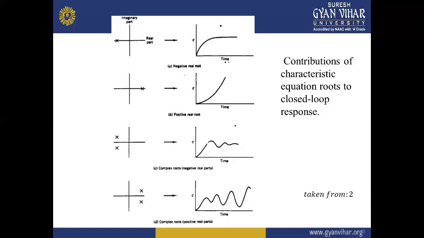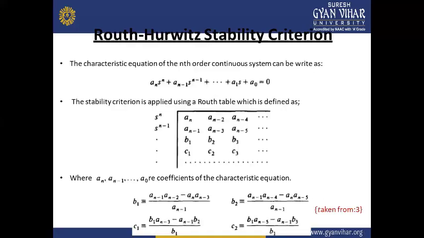There are some necessary but not sufficient conditions for a polynomial to be Hurwitz, which are as follows: all the coefficients of the polynomial must be positive and real, and also there must not be any power of s missing between the highest degree and the lowest degree of the polynomial.